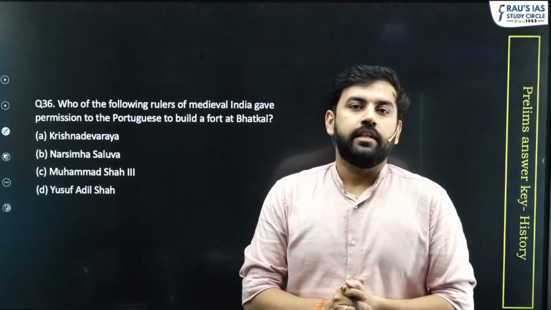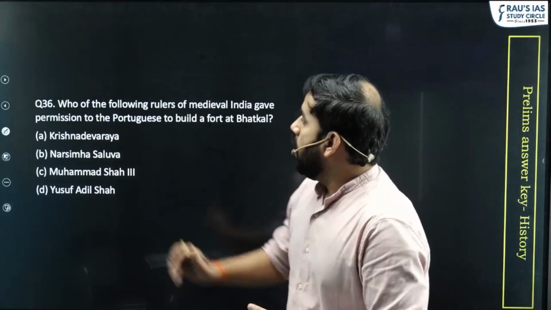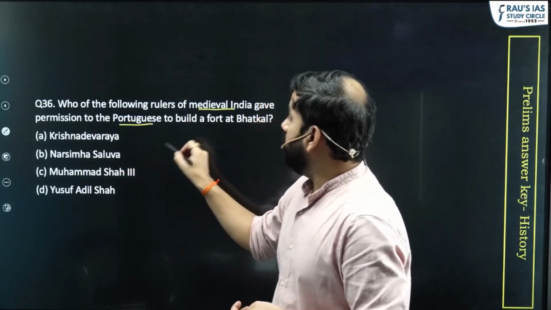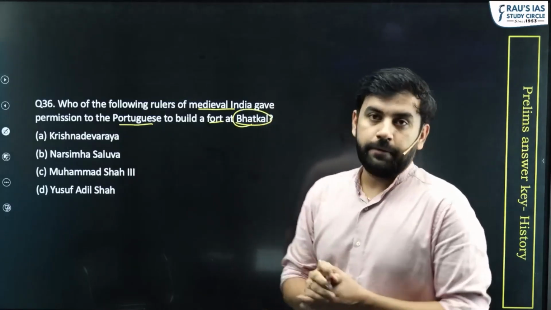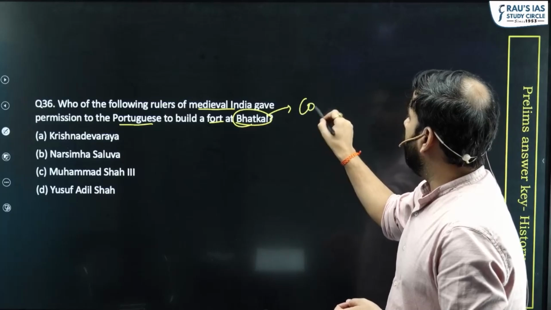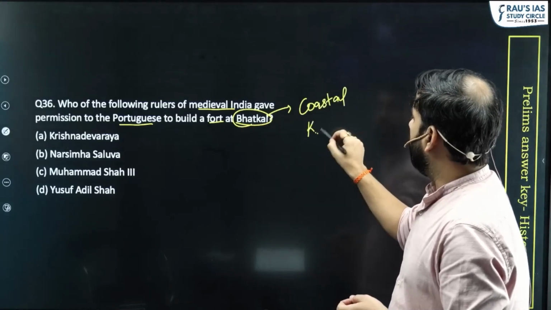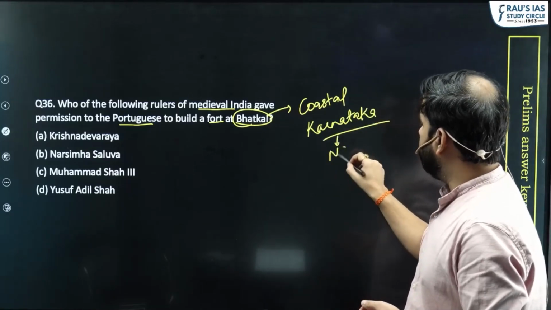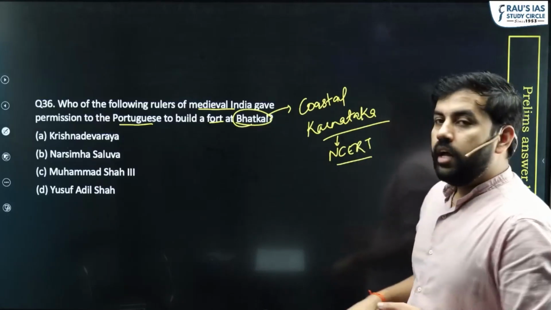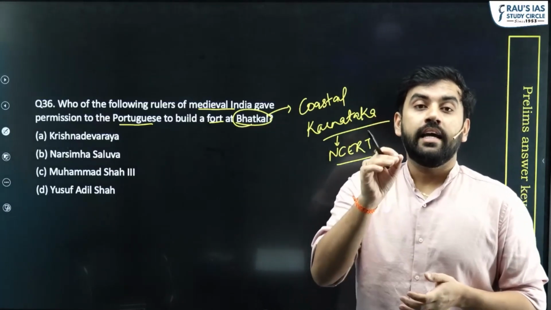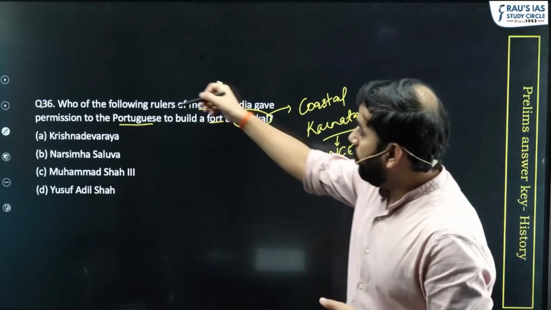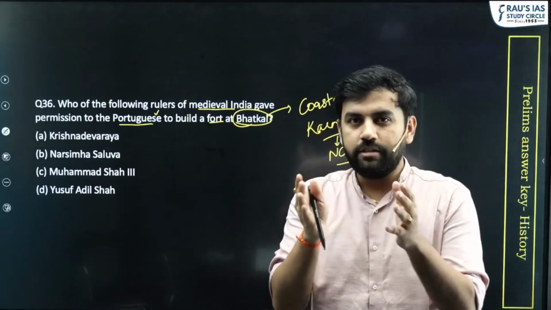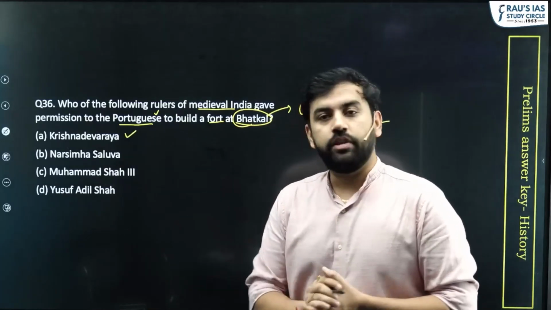Here is question number 36 from set D. The question asks, which of the following rulers of medieval India gave the permission to the Portuguese to build a fort at Bhatkal? Now Bhatkal is a site which is located on the coastal Karnataka. Even if you don't know this, although it is mentioned in the NCERT map, Karnataka was a territory ruled by the Vijayanagar Empire. And the initial phase of the Portuguese was contemporary to one of the rulers. If you know these basic details, you can easily say the answer is Krishnadev Rai.